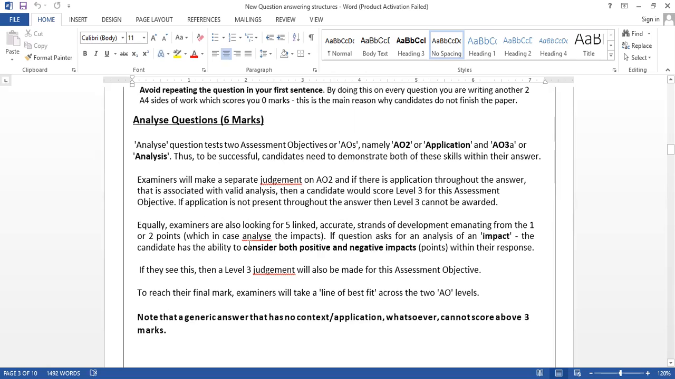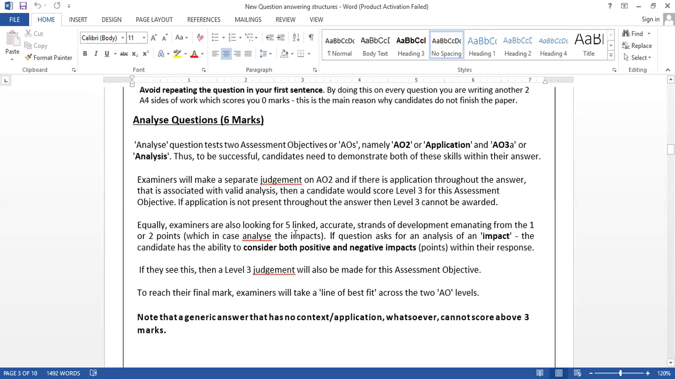Equally, examiners are also looking for at least five linked strands. So a student can write two paragraphs, two different points, using the BLT structure: make the point, explain the point, link it to the case study, write the impact on the business, and write about a business function. That way you can link five strands.